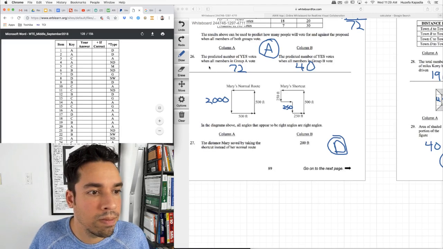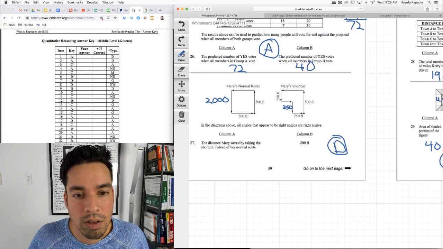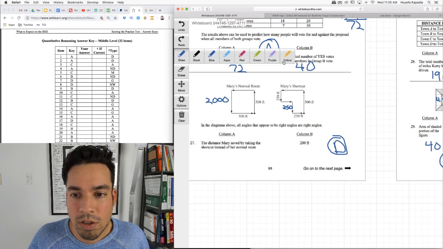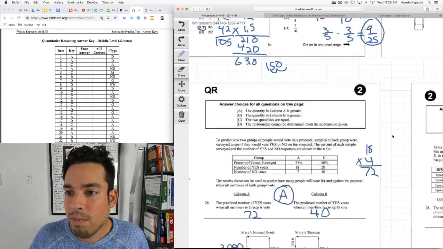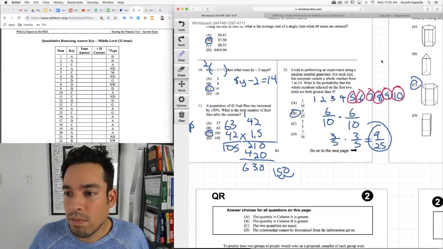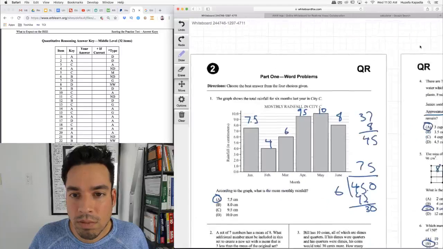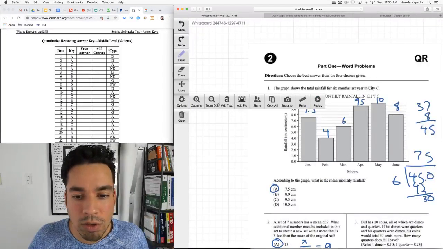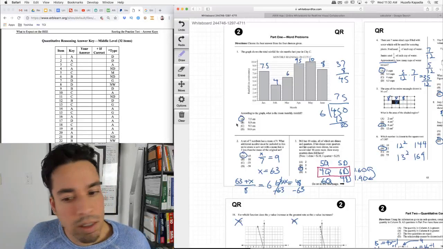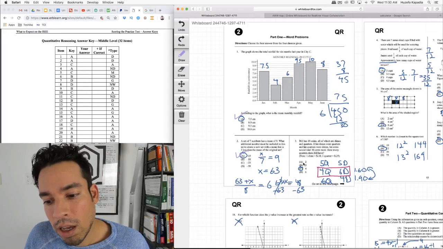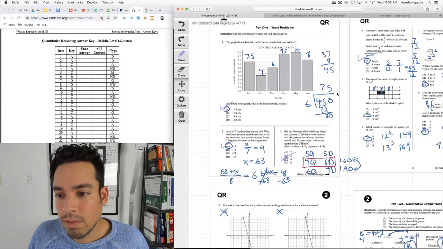All right. Quant. Let's do it in purple. Okay. And we'll zoom out a little bit. Okay, AACA. AACA.